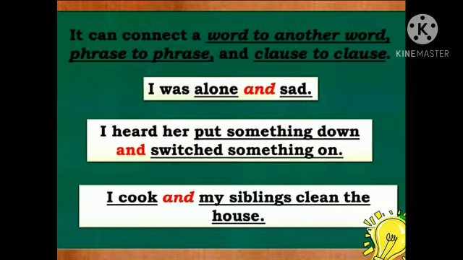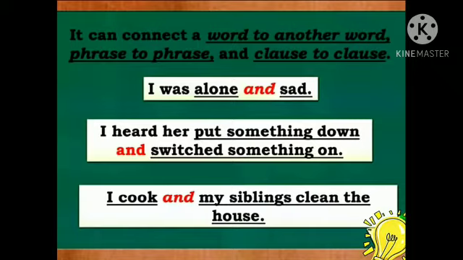Now here you can see it is written, it can connect a word to another word, phrase to phrase and clause to clause. Let us understand with example. I was alone and sad. Now we are joining two words, that is why we have not used comma.